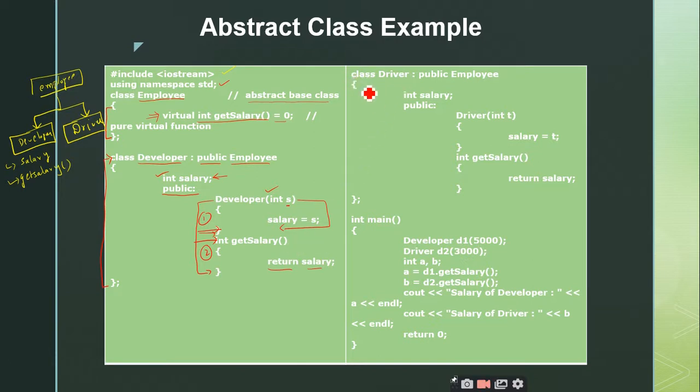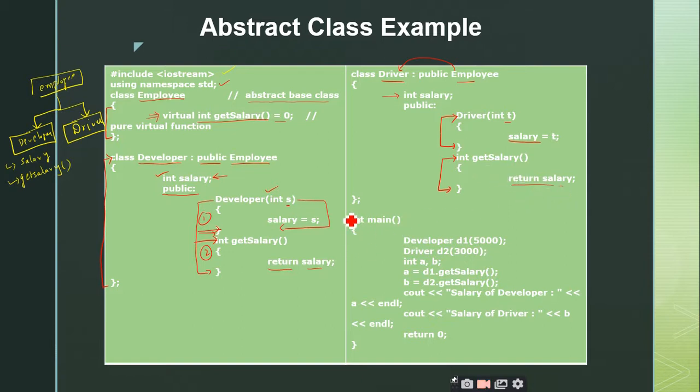And similarly, I am creating a class driver which is publicly inherited from the abstract class employee, and here also I have the private data member salary, and I have two functions. One is the parameterized constructor which assigns the value given by the user at the time of creating the object to the private data member salary, and I have another function called get salary which I am defining from the base class, right? So this get salary is a pure virtual function inside the employee abstract class, and here I am defining it to return the salary, right?